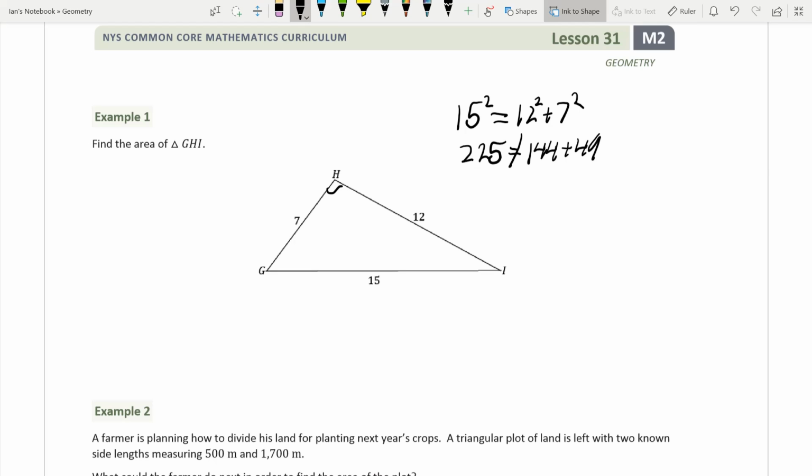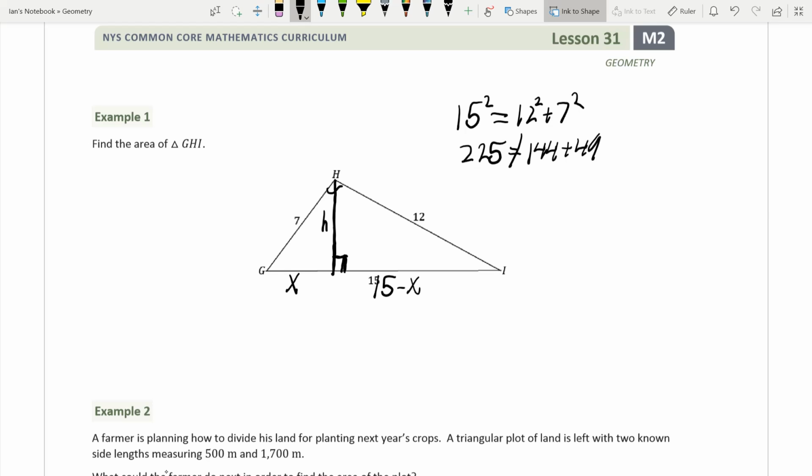Meaning, we need one angle here to find this height. Now, alright, so we have no angle measures. What we're going to do instead is we're going to call this x. And this over here is 15 minus x. So now we need to solve for x. In order to solve for x, we're going to solve for this height right here, h.